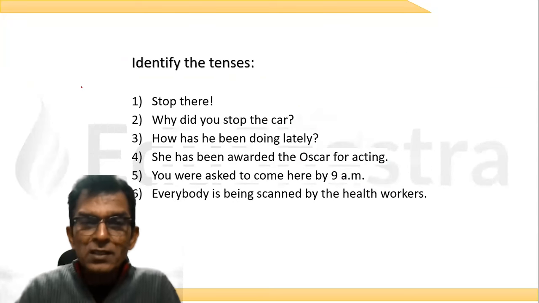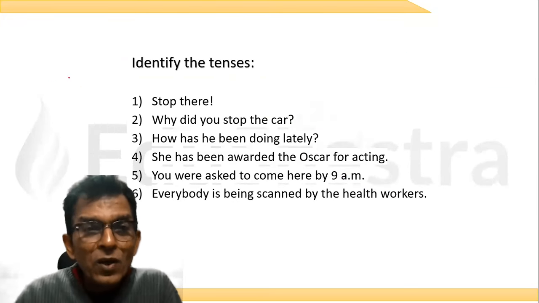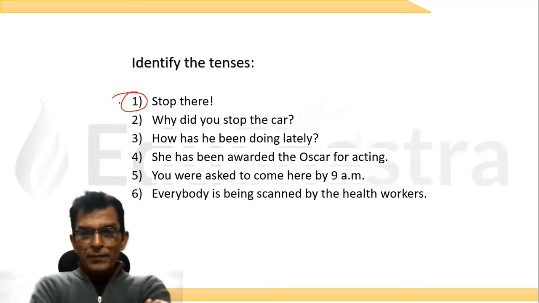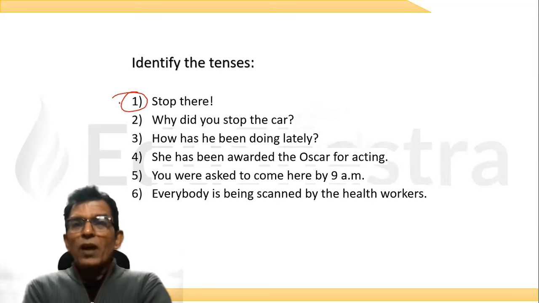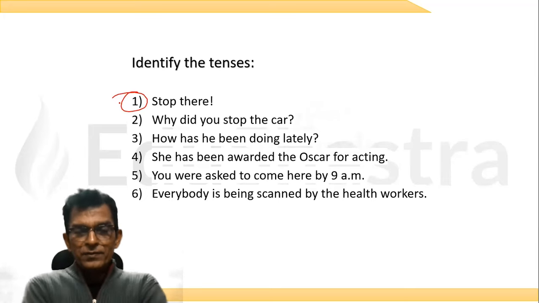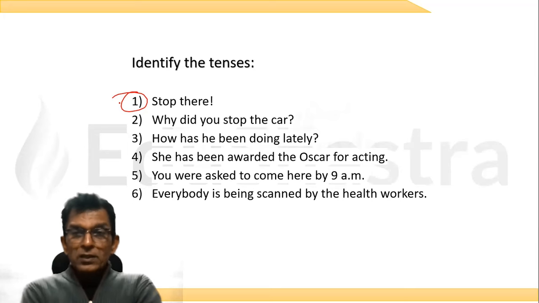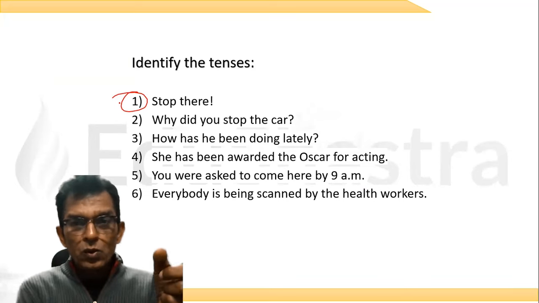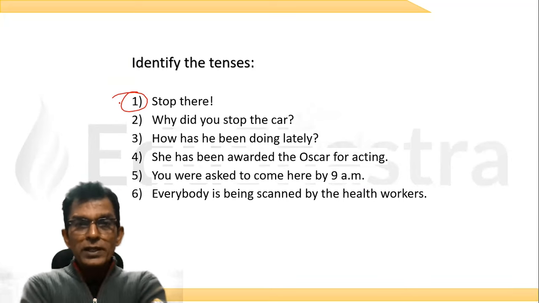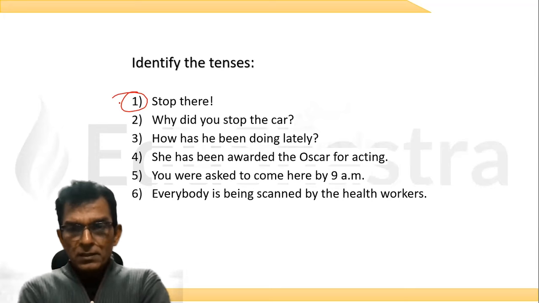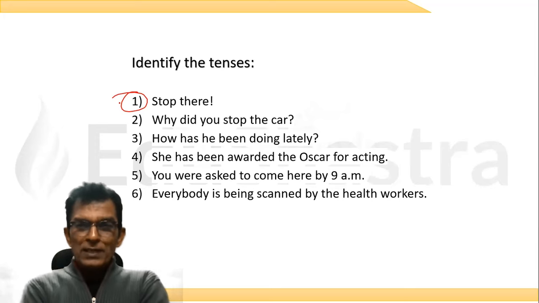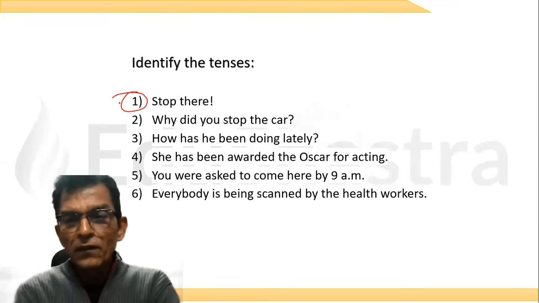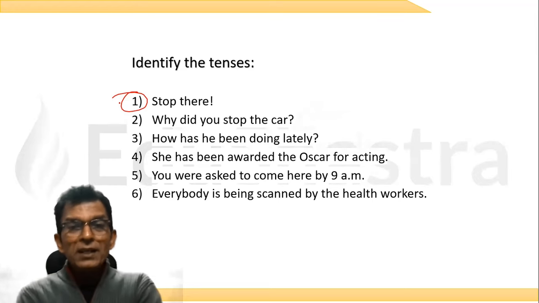Do this exercise. Stop there. What is the tense here and what is the voice? Think about it. अगर नहीं आ रहा तो हिंदी सोचना. वहीं रुको. कितने verbs हैं? How many verbs are there? Active, passive. Where is the doer? Simple present active voice. Very good, Anjali. Very nice, beta. Simple present active voice.